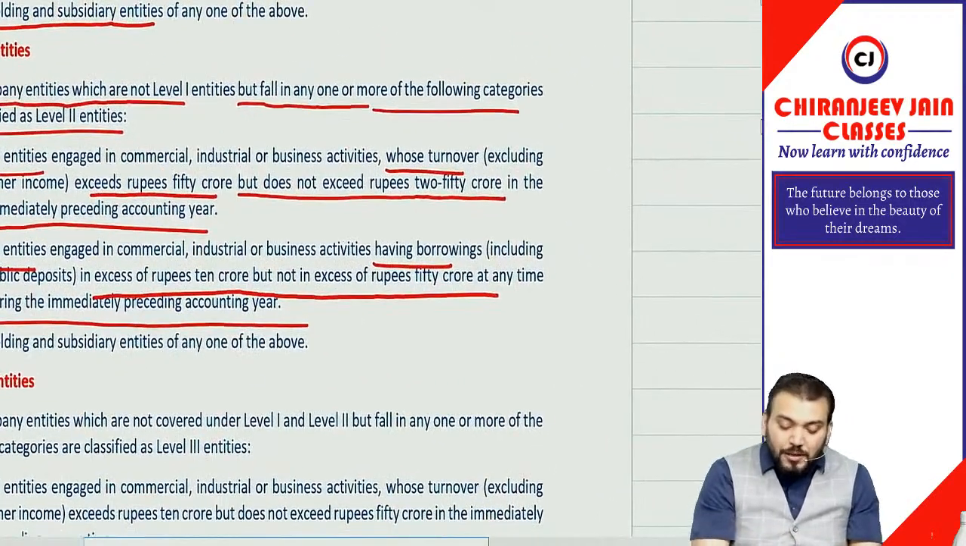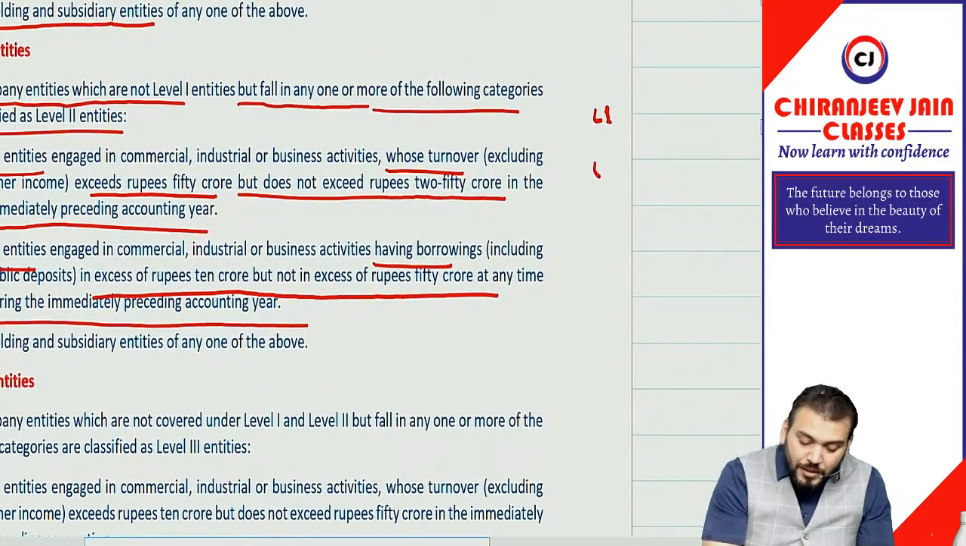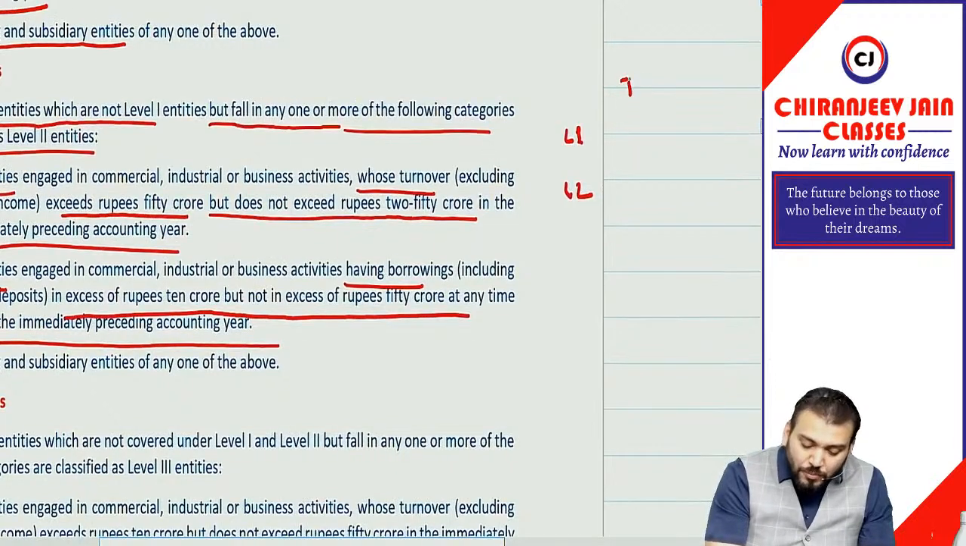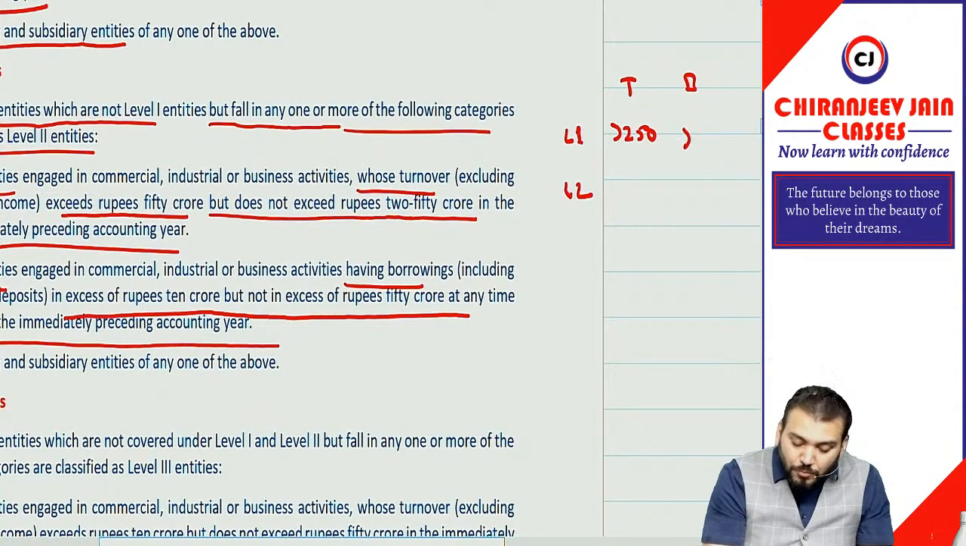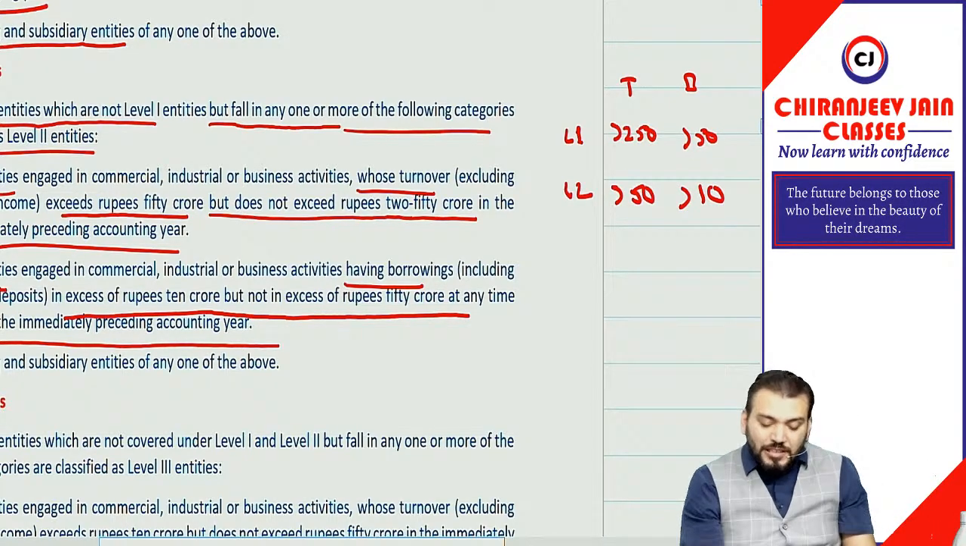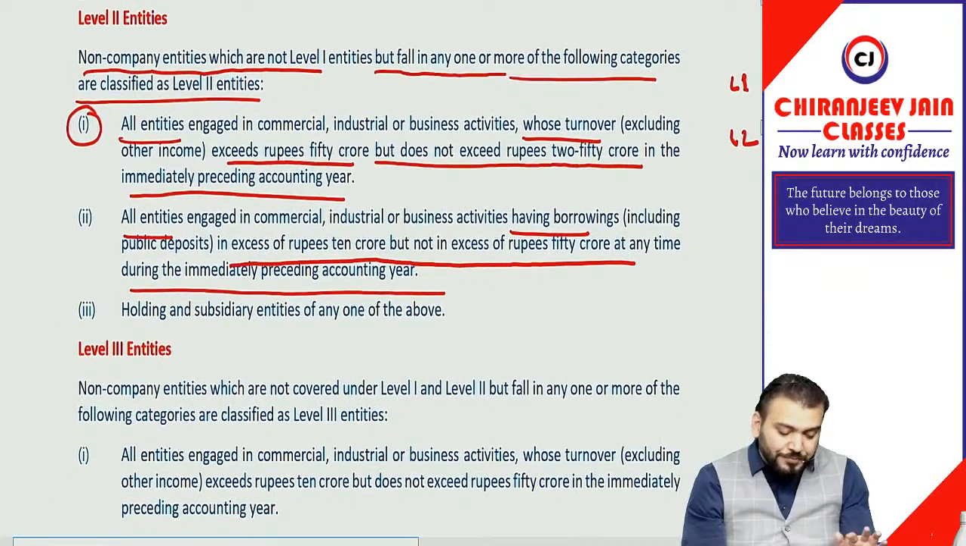Definition is very simple. For level 1, turnover is more than 250 crore. Here it is more than 50 crore. Here it is more than 50 crore. Here it is more than 10 crore. Understood? Yes, sir. Have you understood this point?